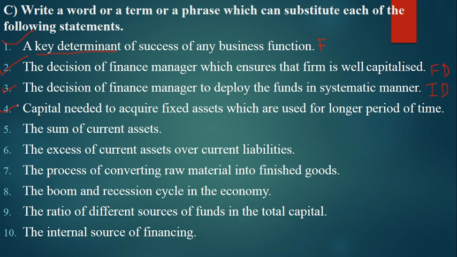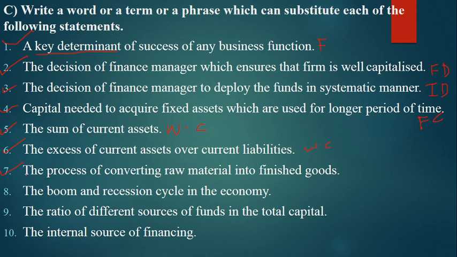Now point number 4, capital needed to acquire fixed assets which are used for a longer period of time. That means the capital we use for a longer period of time is fixed capital. So the answer is fixed capital. Point number 5, the sum of current assets is nothing but the working capital. Point number 6, the excess of current assets over current liabilities, that means also the answer is working capital.